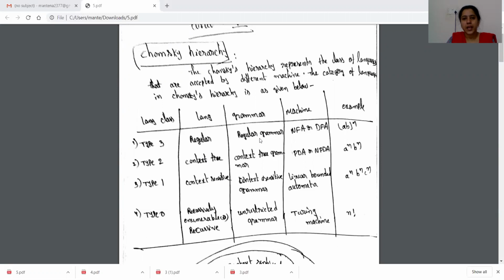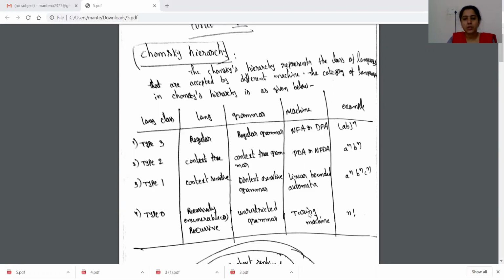The grammar accepted by regular languages is regular grammar. Grammar accepted by context-free languages are context-free grammars, grammar accepted by context-sensitive languages are context-sensitive grammars, and grammars accepted by type 0 languages are unrestricted grammars.